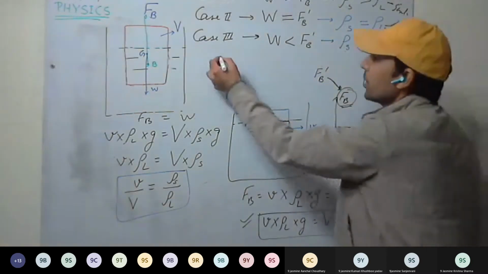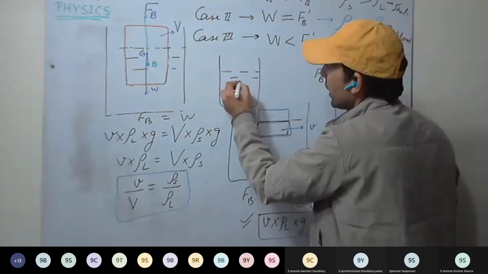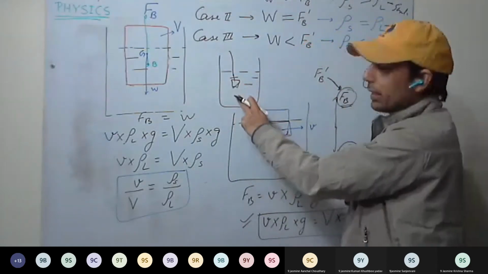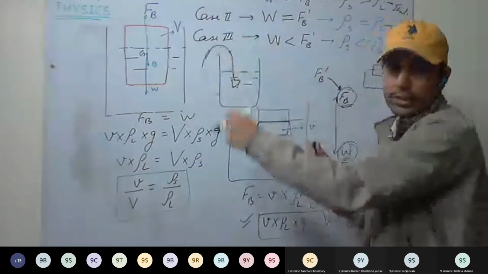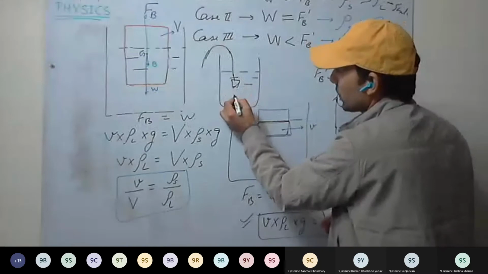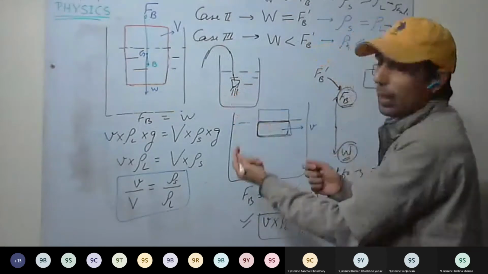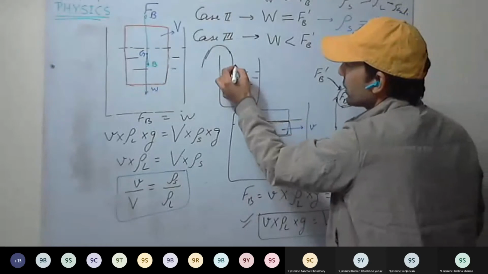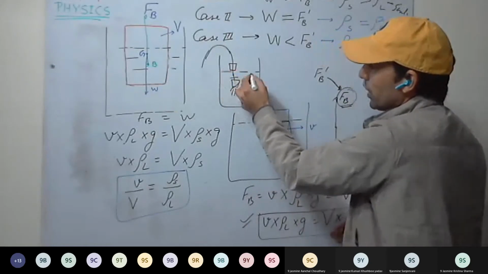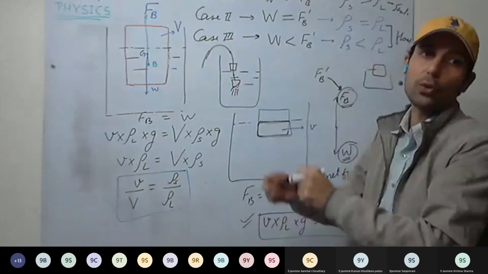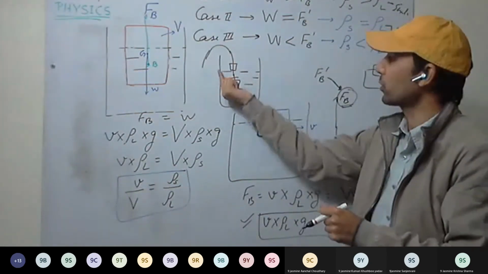Okay, one more example I take. You drop the bucket filled with water. Now you try to pull it outside the water. You have to apply less force because water is as well applying upward force. Therefore, you have to apply less force for taking it out. But as soon as the bucket comes out of the water, no more buoyant force, no more upward force. You have to apply more force to take out the bucket.